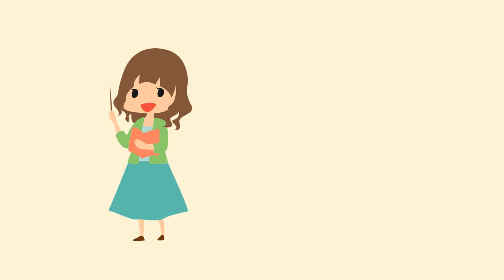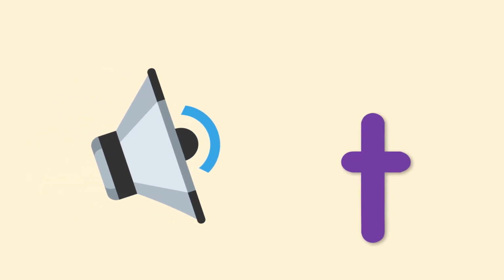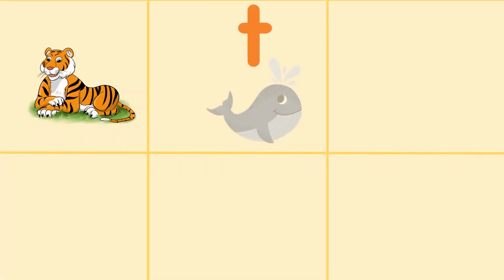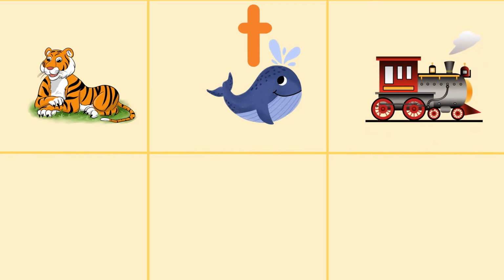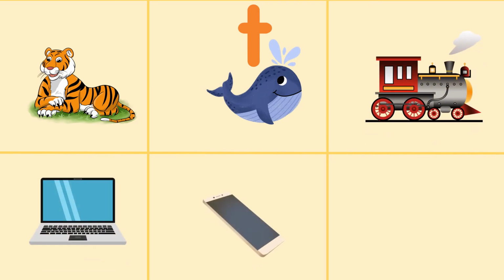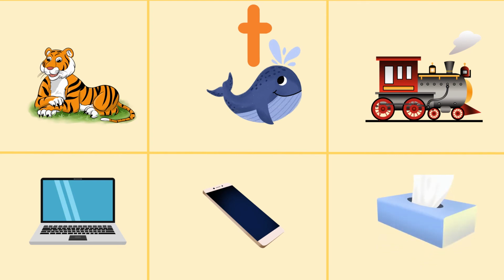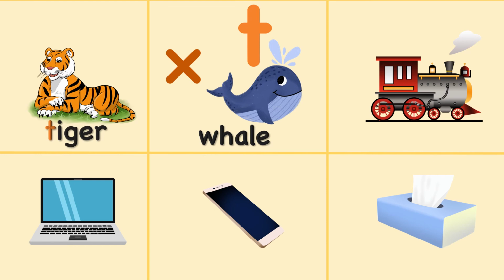Now let's see if you can identify the words beginning with the sound T. Tiger, whale, train, laptop, phone, tissue. Does whale begin with the sound T? No. What about tiger? Tiger. Yes, tiger. What about laptop? No, laptop does not begin with the sound T.